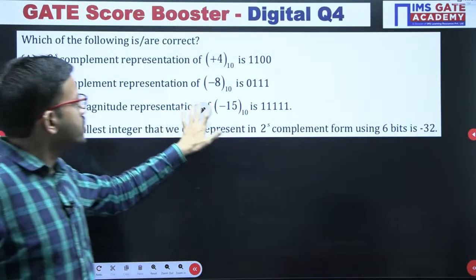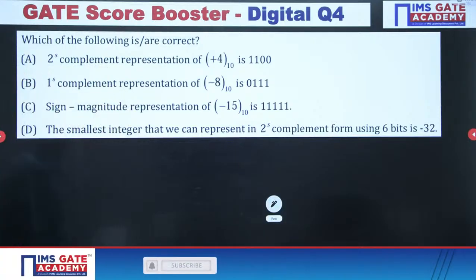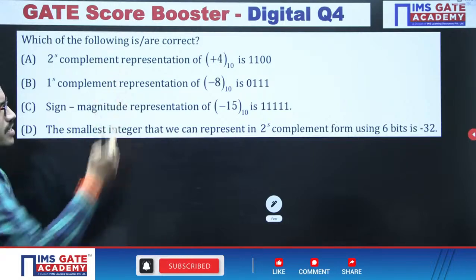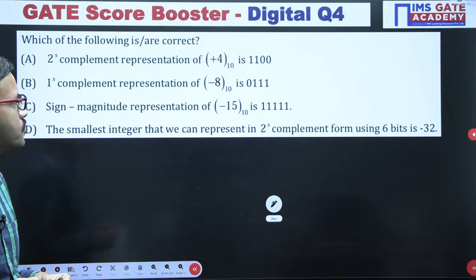Next question, all of you give it a try. So this question is MSQ. Which of the following is or are correct? This question is MSQ.